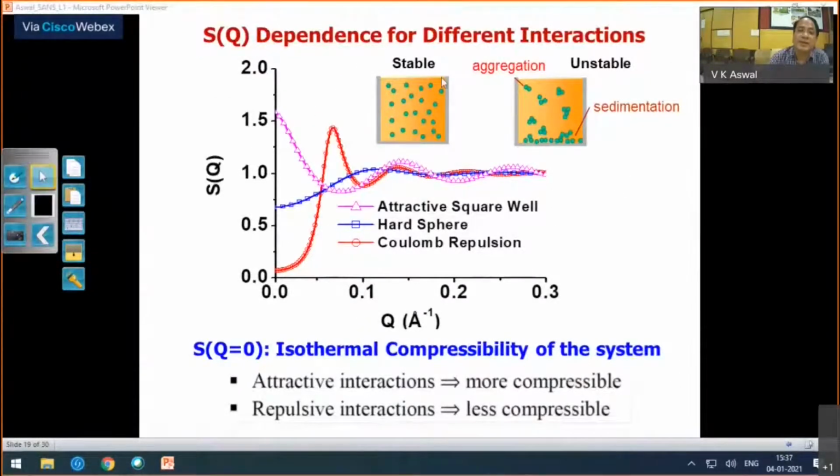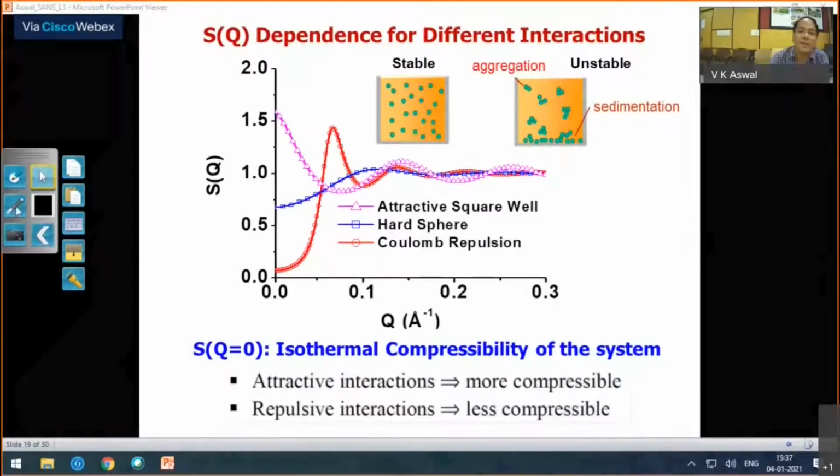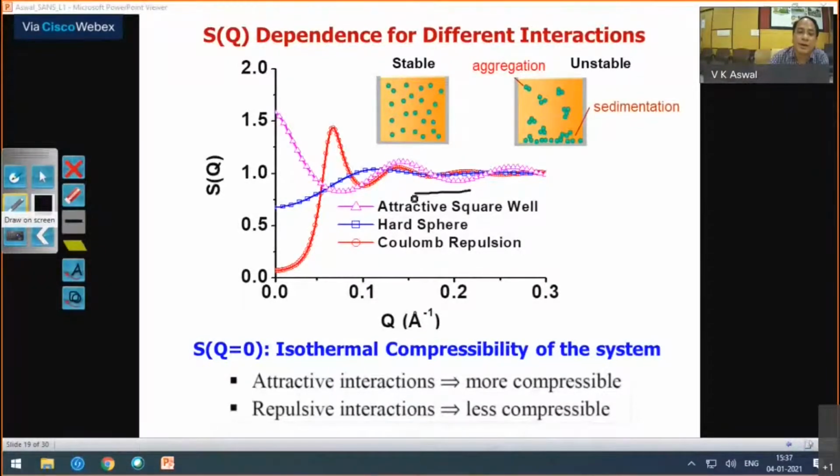So what this slide shows is your structure factor for different kinds of potential. Let's take short range interaction in the system, which will be in most of the cases. So you are considering structure factor for different interactions: attractive, square wave potential, hard sphere, and Coulomb repulsion. And you can differentiate this for your system, particularly from the low Q behavior.